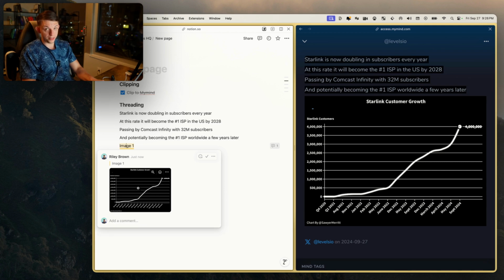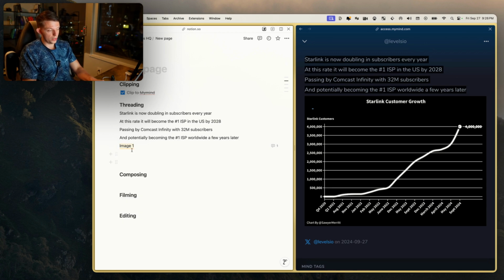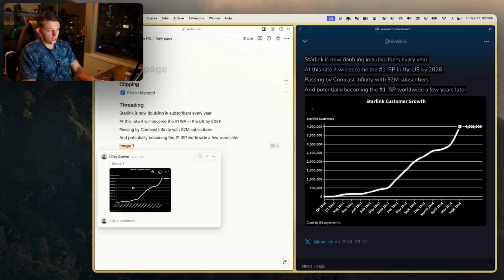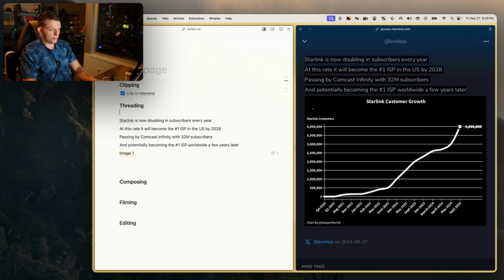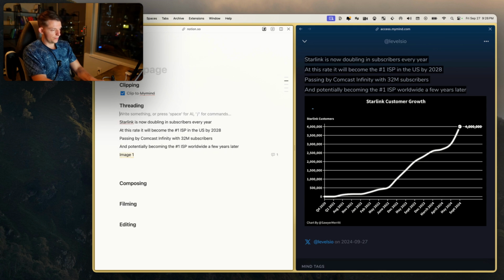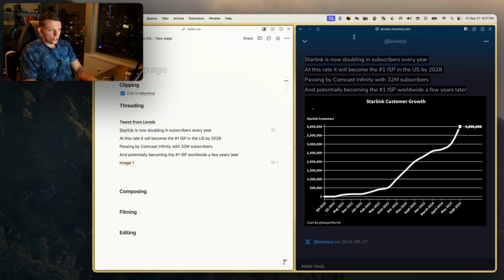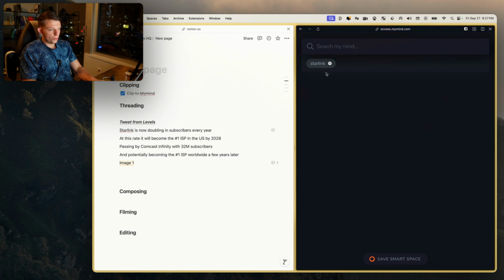And you can paste in as big of videos as you want here. So it's super nice to organize things, to be able to nest in comments. You can put videos and images, which is a really cool feature. And so this we can put here, this is a tweet from Levels. And yeah, so right now we're threading, which means we're finding any information that we can on the